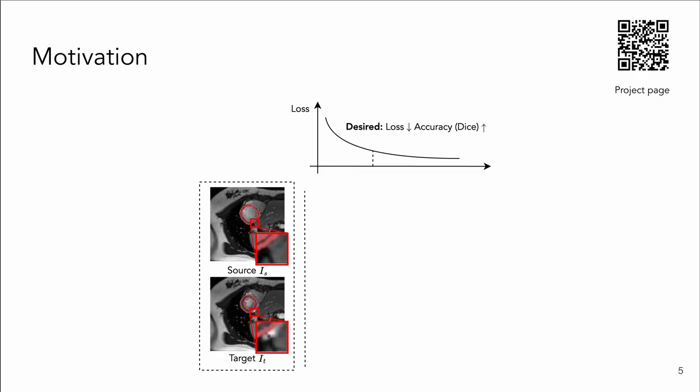Let us take a look at the following example. Assume that we have two images, a source and target, with a red box to highlight the regions that are visually corresponding to each other. A desired training process will be, as the training loss reduces, the accuracy, for instance, measured by the Dice score between anatomies, should be improving.